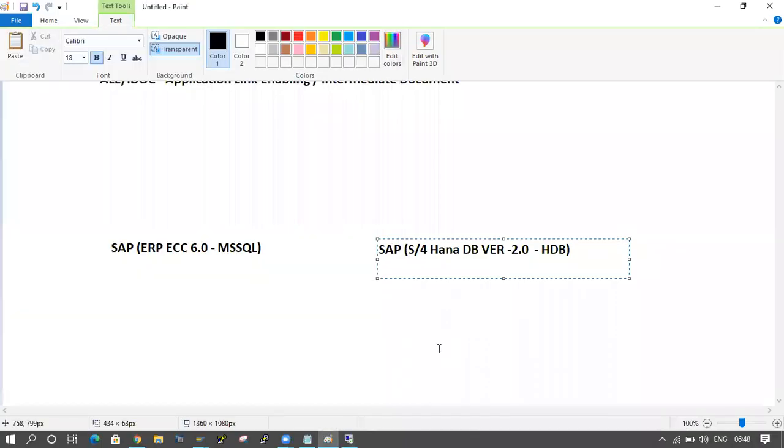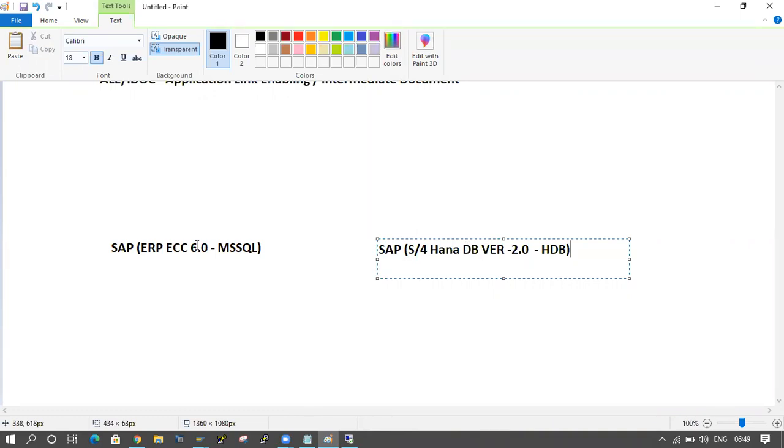So till now I am using SAP ERP, ECC 6.0 version, and the database MS SQL. Now I am implementing S/4HANA. Till now I have used this one, and just now I am implementing as per HANA. So all the data is available in the MS SQL database only, I mean the ERP system, the ECC 6.0 version only.